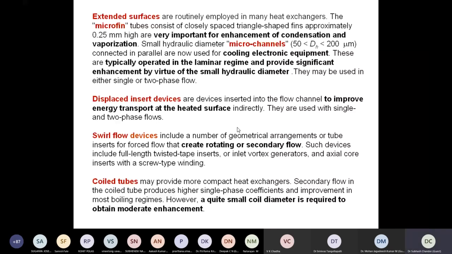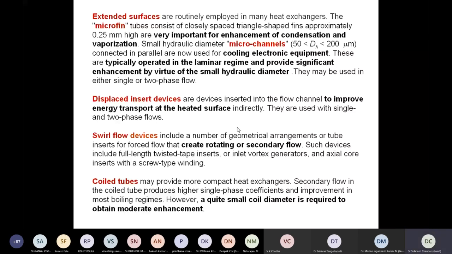In many applications for compact heat exchangers, we use coil tubes, right? In coil tubes, we create secondary flows due to centrifugal action, right? Coil tubes may provide more compact heat exchangers. Secondary flows in the coil tubes produce high single-phase coefficients and improvement in the nucleate boiling regimes. However, a quite small coil diameter is required to obtain moderate enhancement. So the coil tubes are again one type of alteration in the geometry that can ultimately lead to some enhancement in heat transfer.